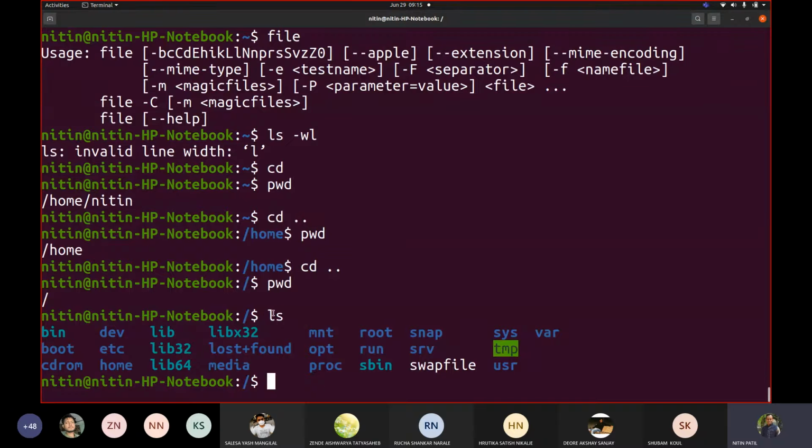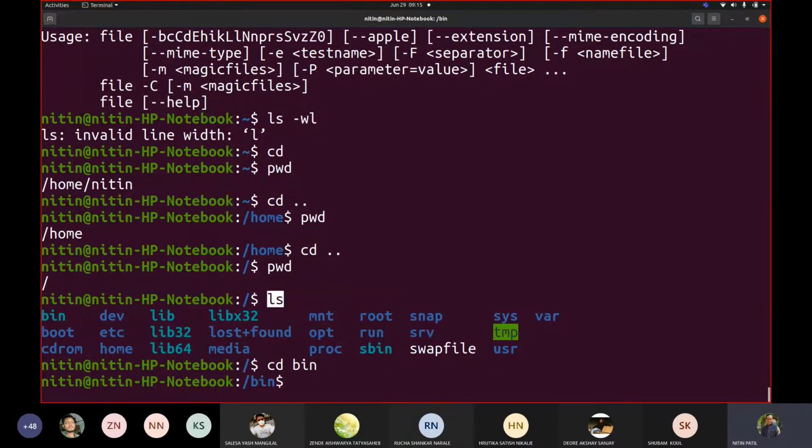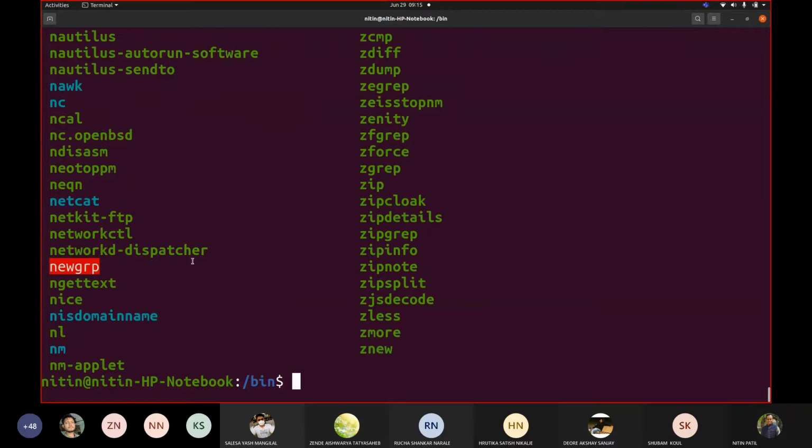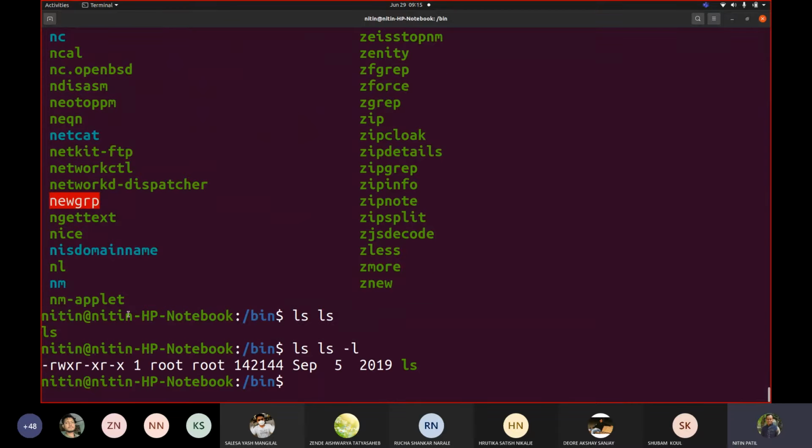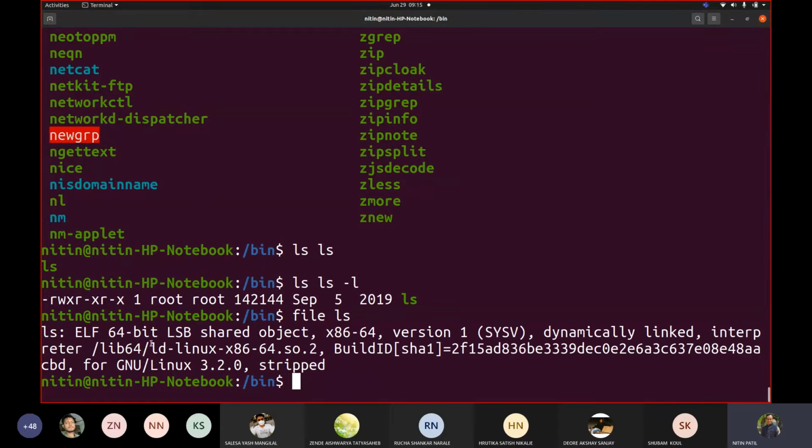So all these commands that you write from the command shell. If I go to bin, and if I write ls, let us write ls dash l. So this is a code. If I now write file ls, it says 64-bit LSB shared object. This is an executable now. ELF, correct? Which is 64-bit.